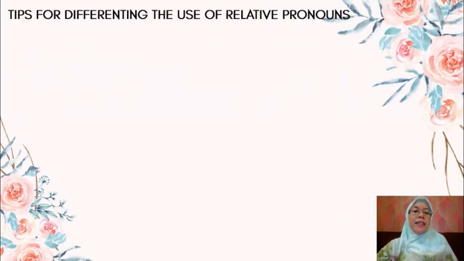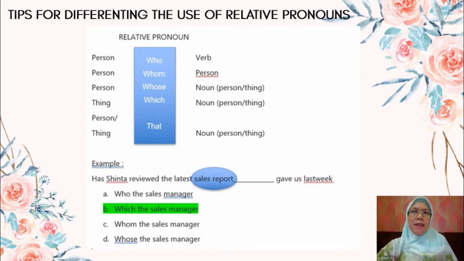Tips for differentiating the use of relative pronouns. Sometimes we are confused when we use who, whom, whose, which, or that. We use who if before who is a person and after who is a verb. Whom, before whom is a person, after whom is a person. Whose, before whose is a person, after whose is a noun, person or thing. Before which is a thing, and after which is a noun, a person, or a thing. And that, before that is a person or thing, and after that is a noun.